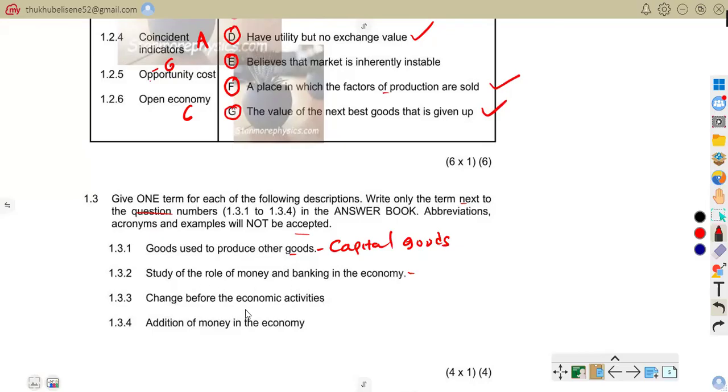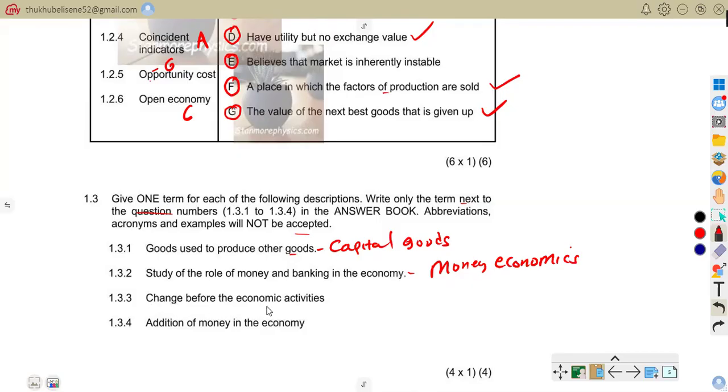The study of the role of money and banking in the economy. That is money economics. Money economics is all about the study of money, inflation, and interest rates. For example, how interest rates affect spending. I hope we are together on that.